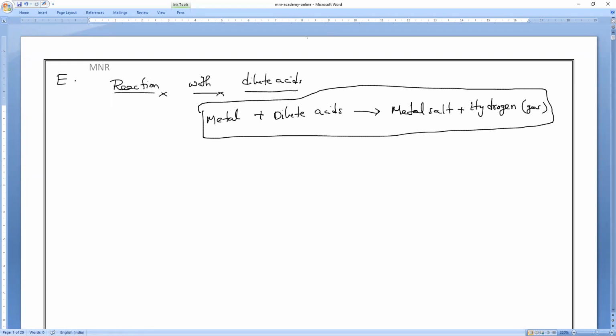And we studied that some metals react easily, much faster. Some metals take time to react.